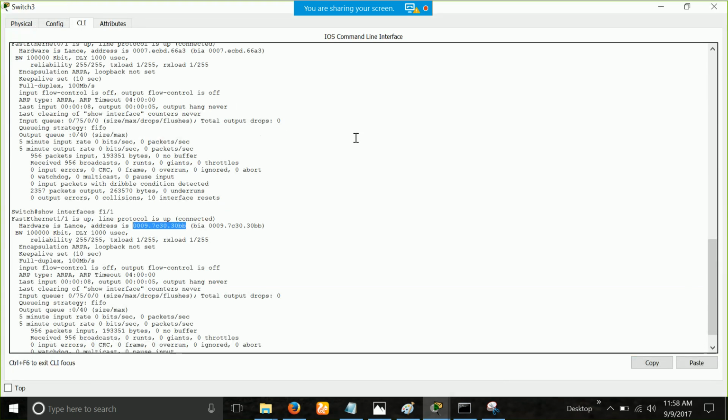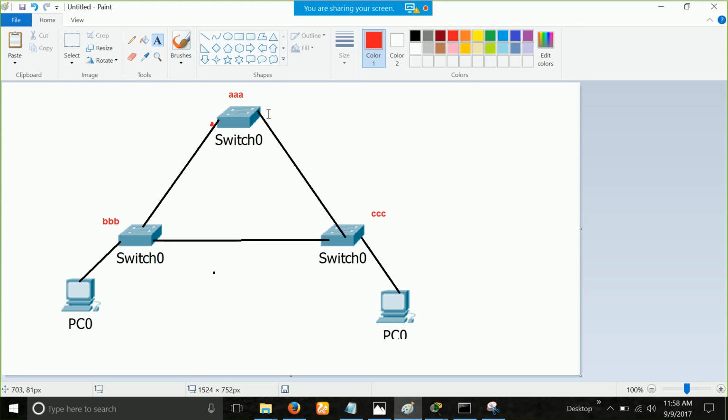So which MAC address is this AAA MAC address? Got the question, right, all of you? Tell me, guys. Is it audible? Yeah, you are audible. Okay, you're thinking.